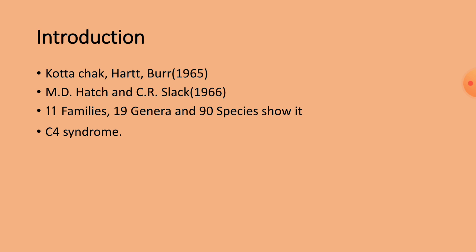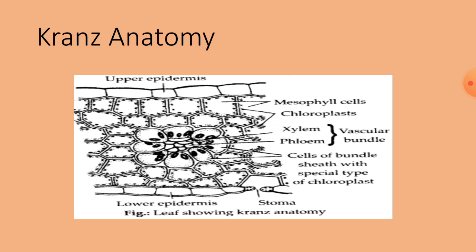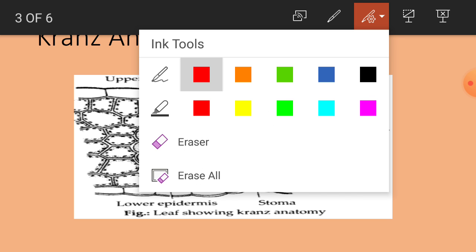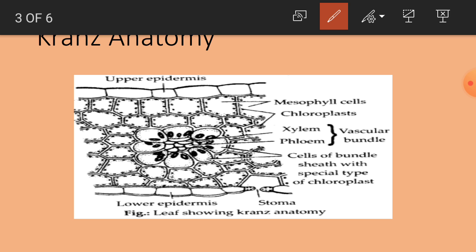And anatomically, if you observe C4 plants, we can see the features that are shown in this slide. If you observe properly, this is the upper epidermis region and this is the lower epidermis region of the leaf, and all this tissue is called mesophyll tissue.